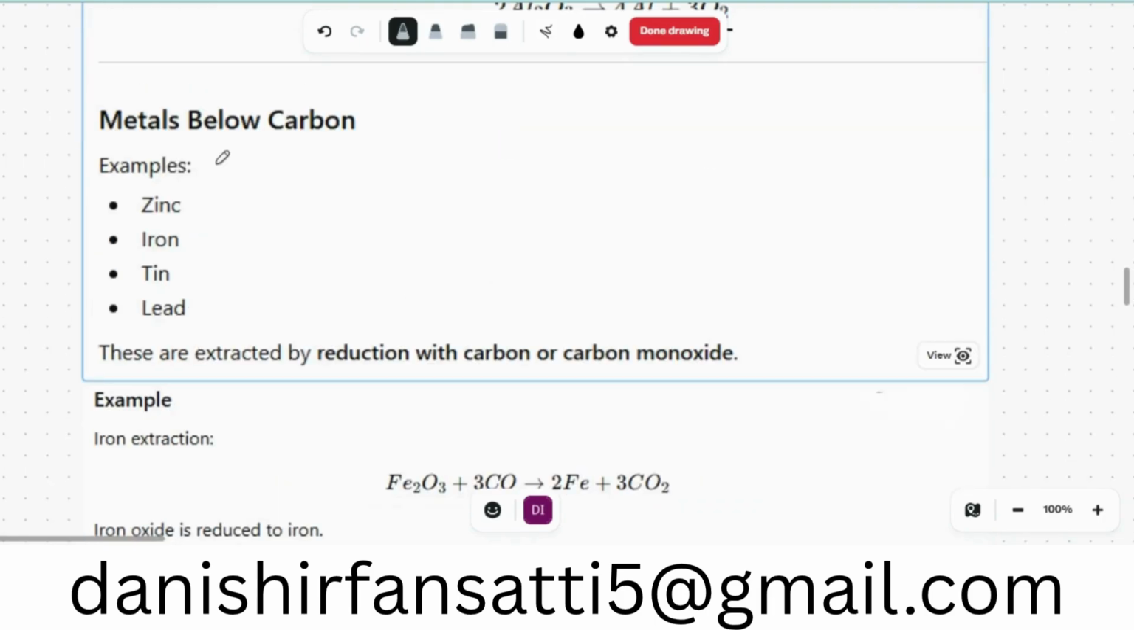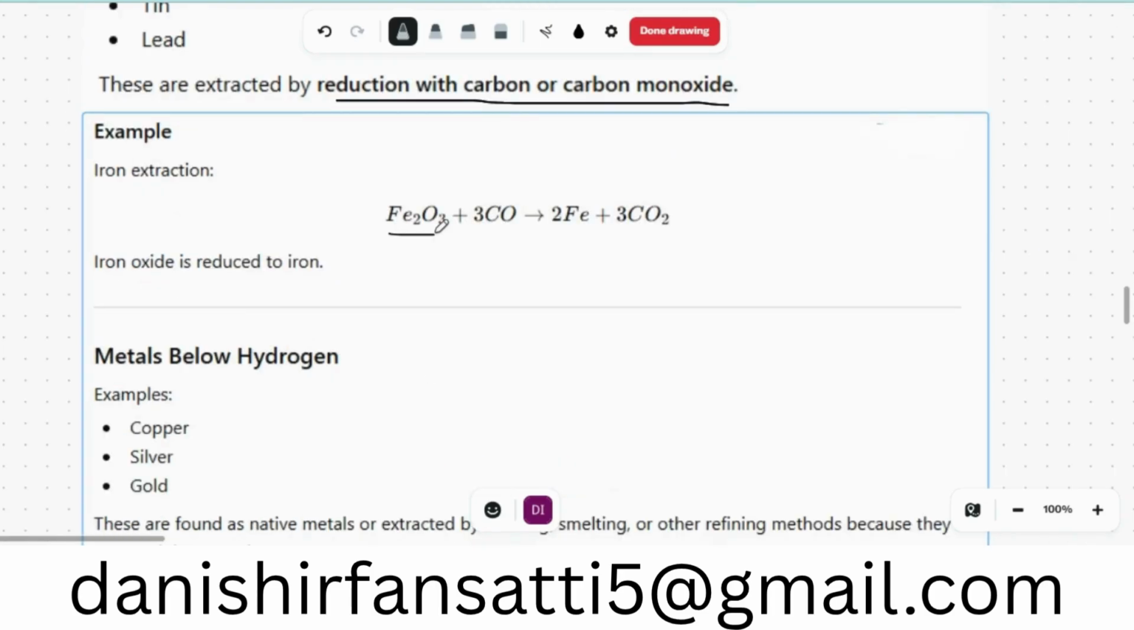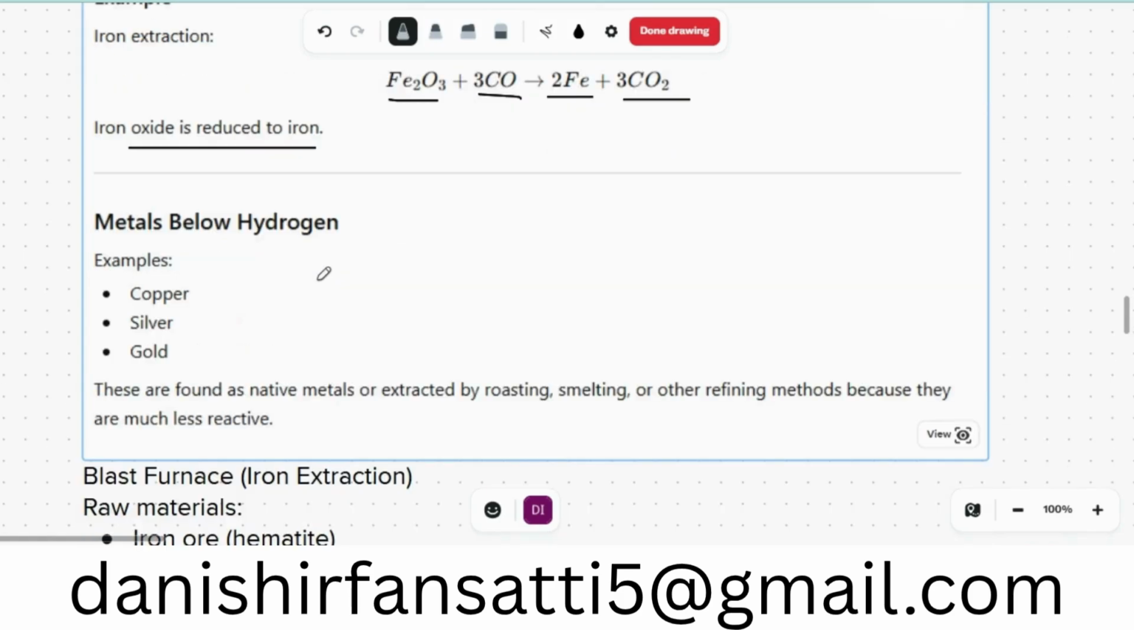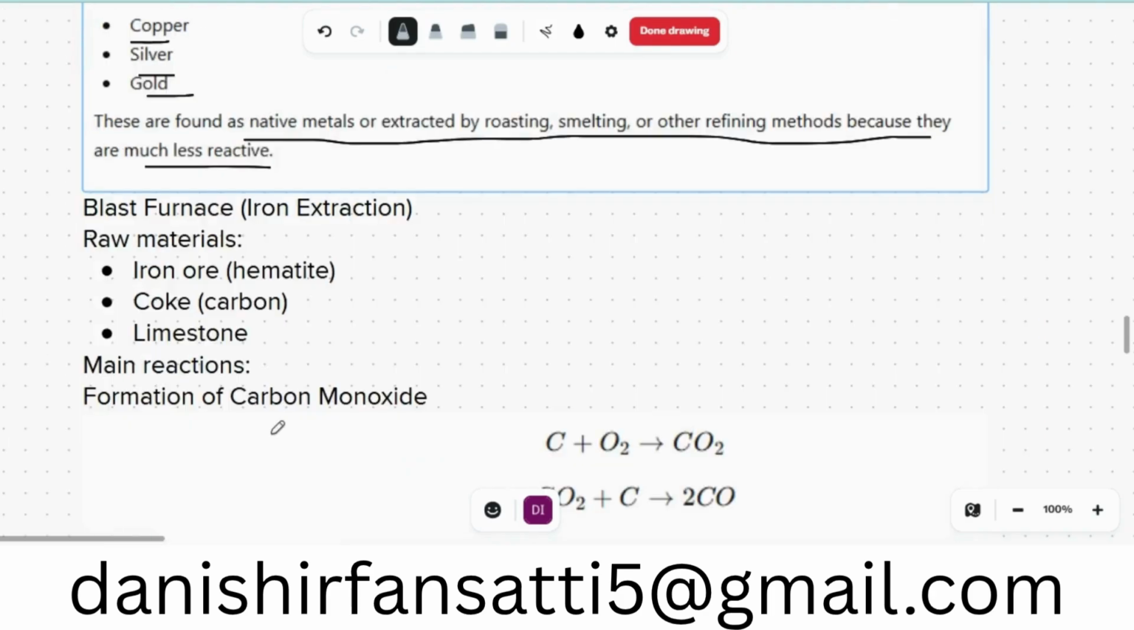Okay, metals below carbon, zinc, iron, tin, and lead, are extracted by reduction with carbon or carbon monoxide. For example, iron(III) oxide reacts with carbon monoxide to give iron plus carbon dioxide. Iron oxide is reduced to iron. We have talked about this in the lecture on redox reactions. Metals below hydrogen, copper, silver, and gold, are found as native metals or extracted by roasting, smelting, or other refining methods because they are much less reactive.